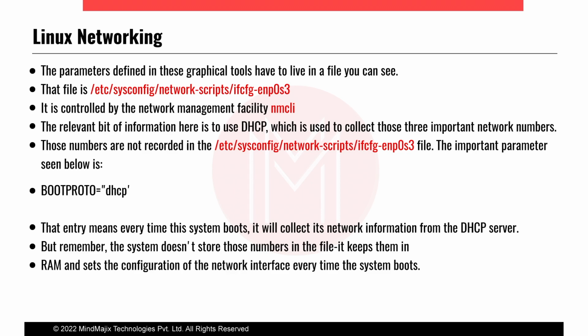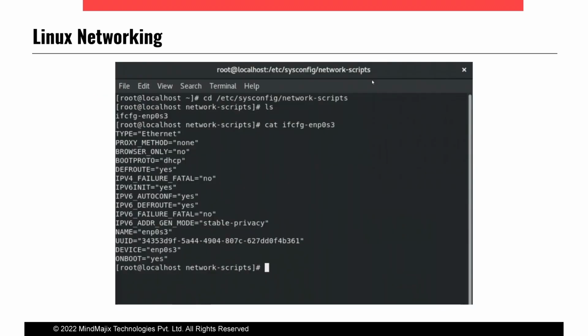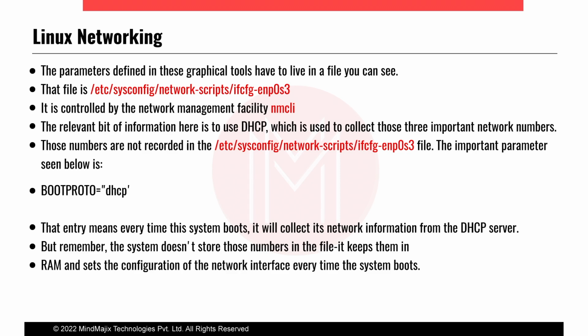This is the file: ifcfg-enp0s3. If you are able to see what this file is exactly, enp0s3 is the interface name, and ifcfg is the utility. Whatever things are configured will get stored inside that file only. Suppose in this case also we use the DHCP method, then in that case we will not be able to see the IP address details in that file also. It is controlled by the network management facility. Okay, this is nmcli.